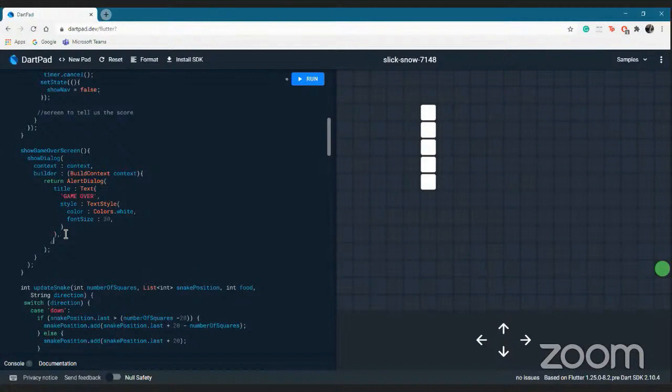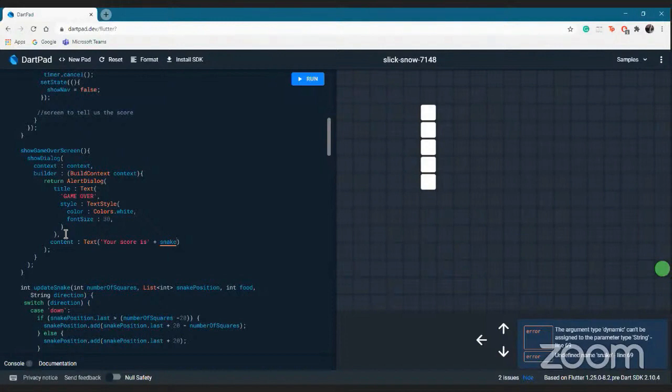What do we want as the content of this dialog box? We want a text again which says your score is, and as we have seen earlier how strings work, we can just add two strings with the help of the plus symbol.